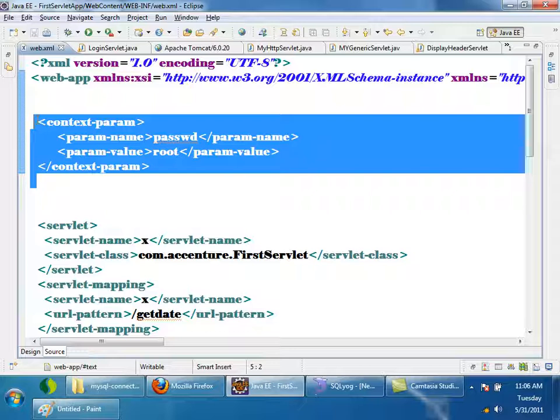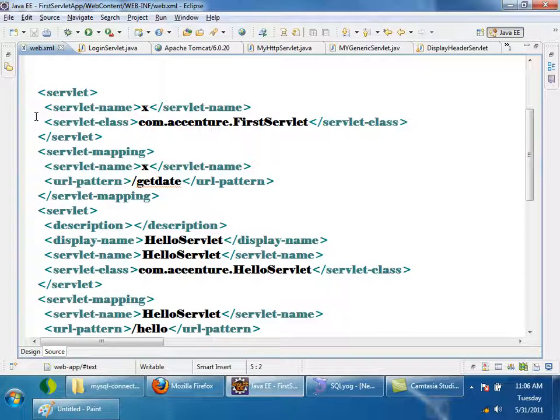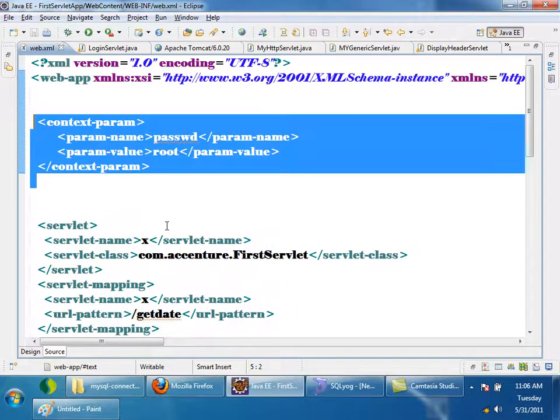According to number of servlets, right? So servlet context object is same. So tell me, for first servlet, same servlet context can be accessed. For next one, hello servlet also, same servlet context can be accessed, right? So if I configure context params, the value of passwd here can be accessed by all servlets, right?